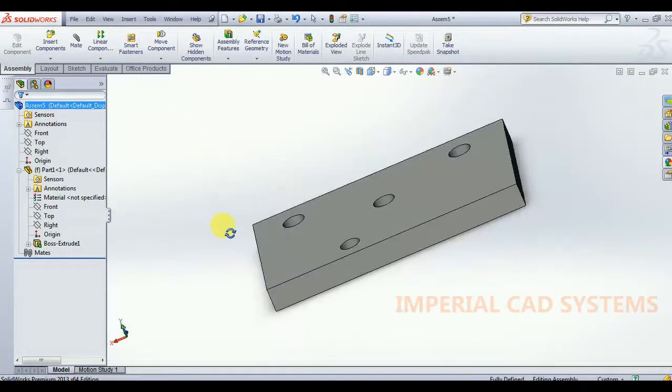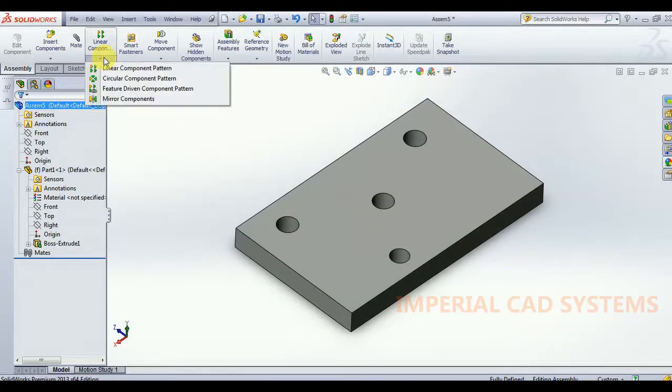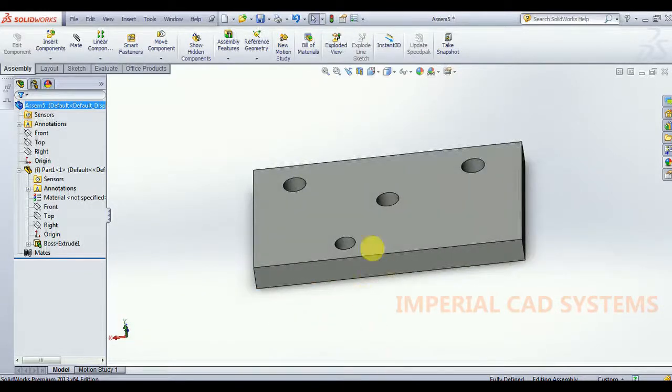If we had used the pattern option to generate these holes, we could use these pattern options, linear component pattern, circular component pattern, if holes are pattern-wise. But these holes are not like that.